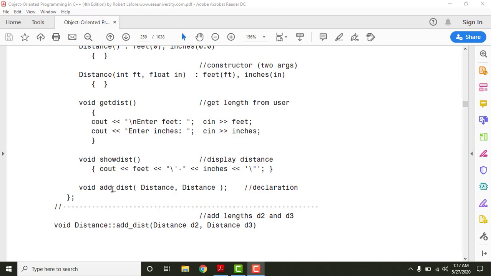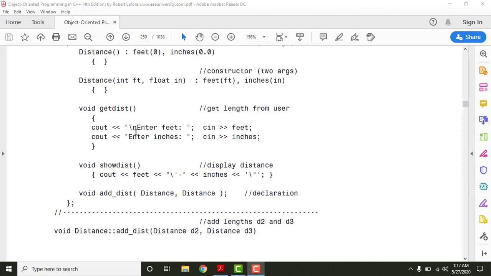The name of this function is add distance, and it will return a value of void. That means it will not return any value. It has two arguments, Distance D2 and Distance D3. And one thing is different in this function from the others.